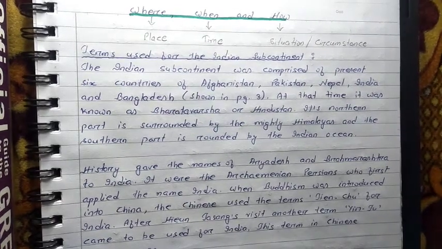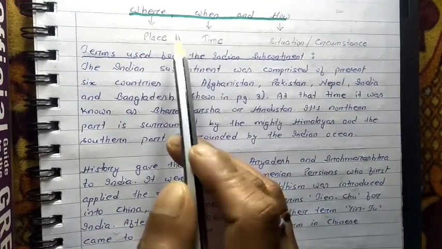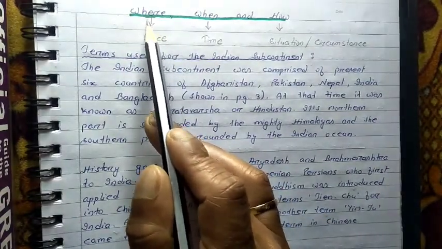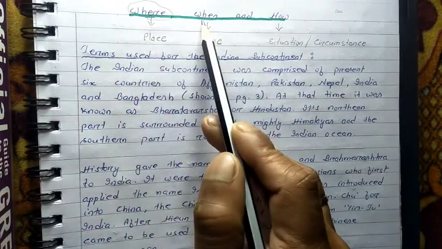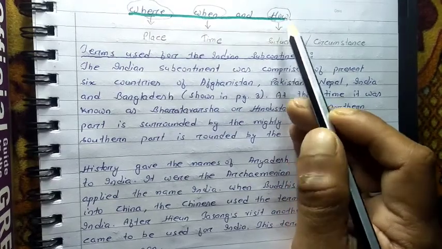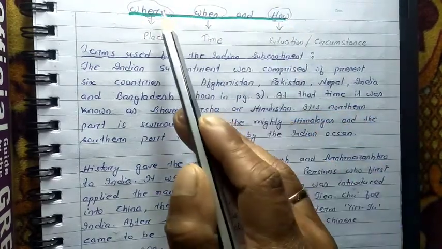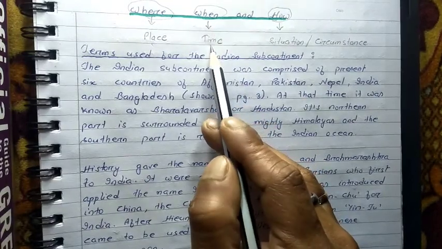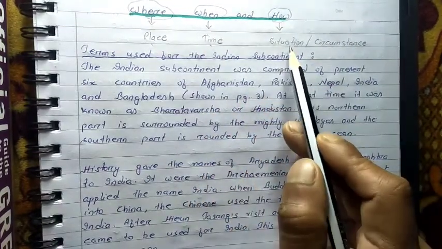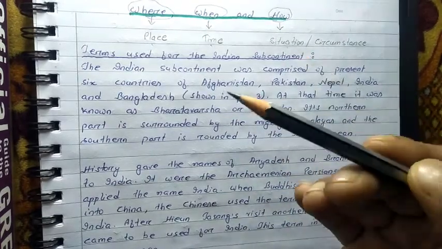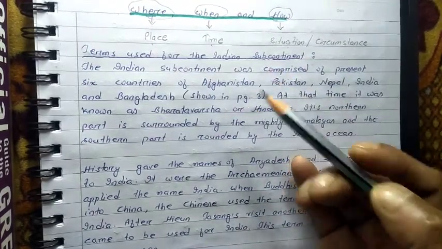Today we are going to start our first chapter of history, and in this chapter we are going to discuss: where, when, and how. You can see the name is given here. The very simple meaning of these three terms is: where means in which place, when means the time, and how means the situation or the circumstance under which different incidents took place in the past.